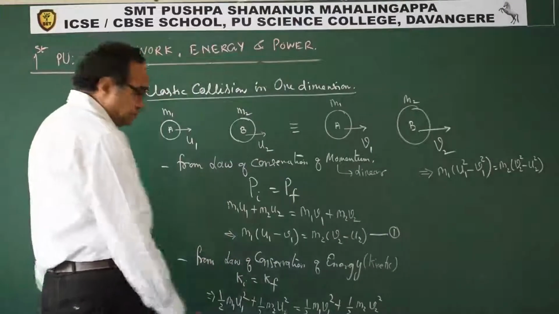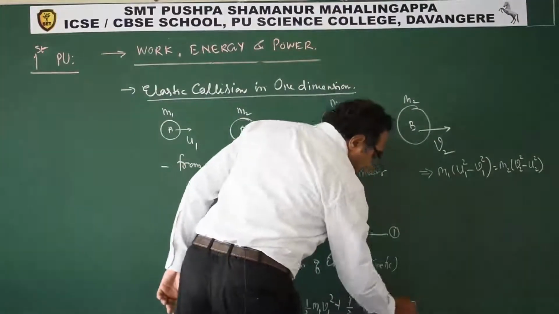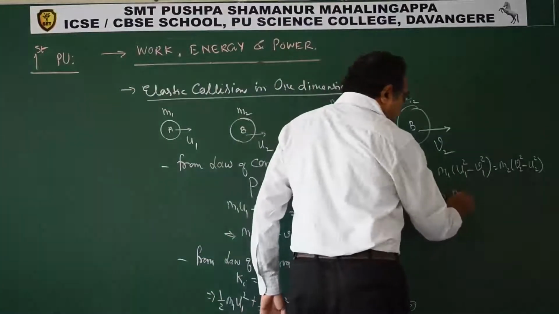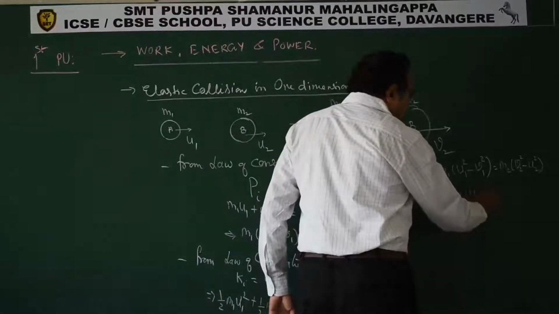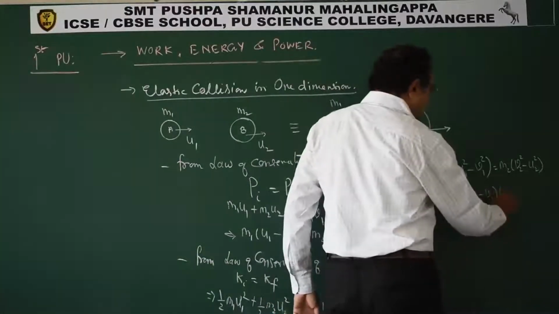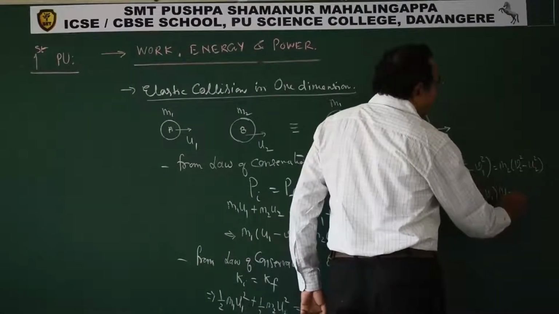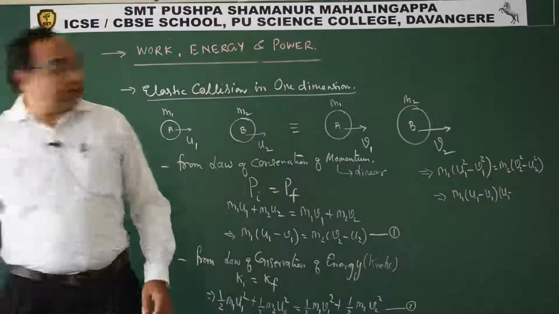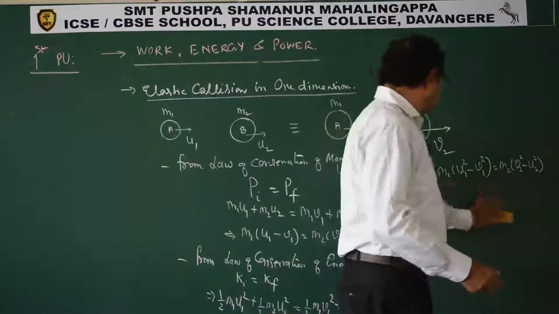This is what we get. Now further simplify. m1 (u1 minus v1), factorize it, into (u2 minus v2).